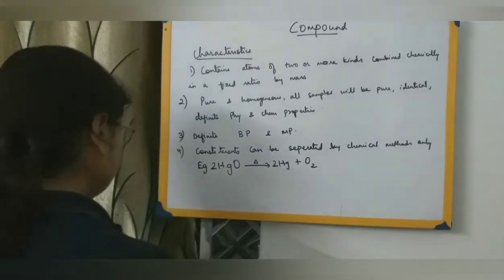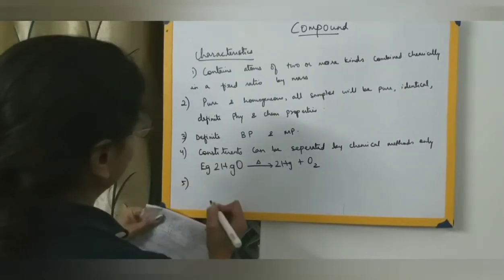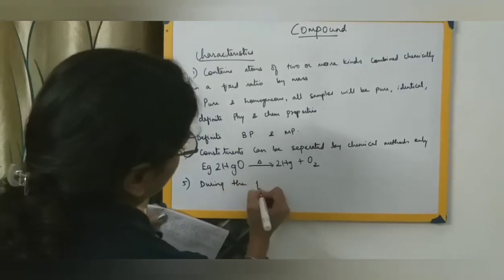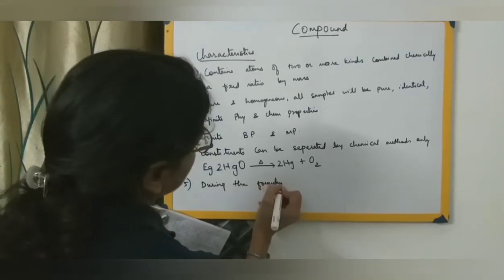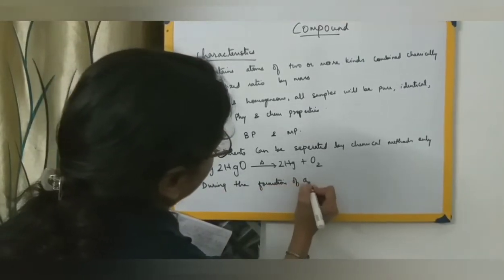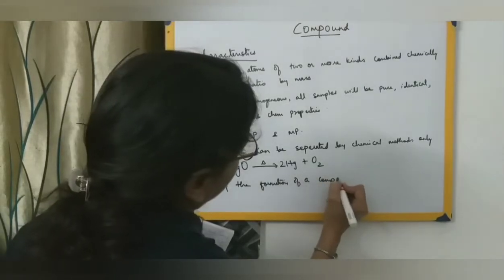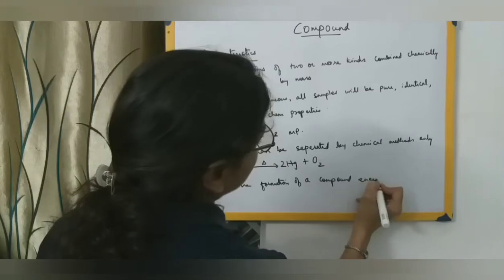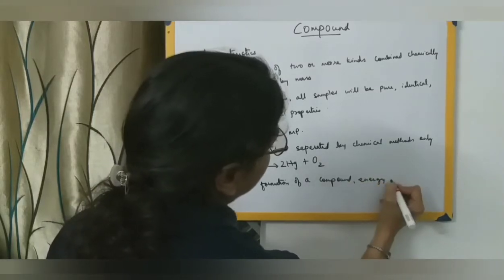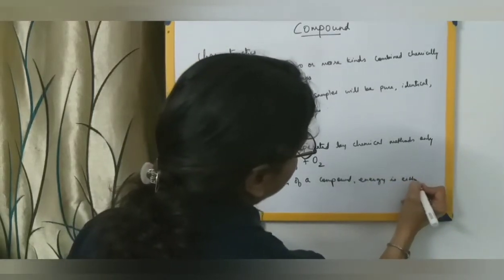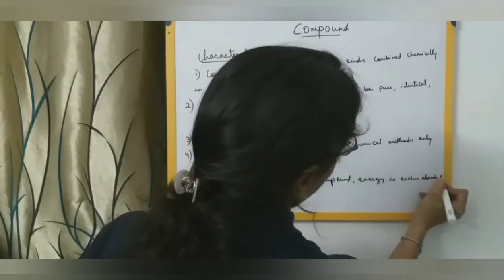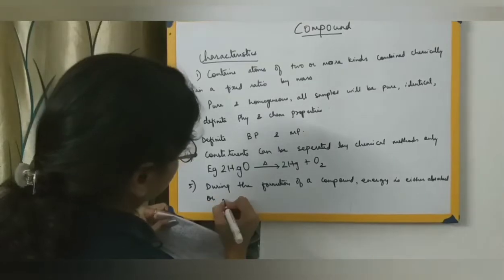Then during the formation of a compound, energy is either absorbed or liberated.